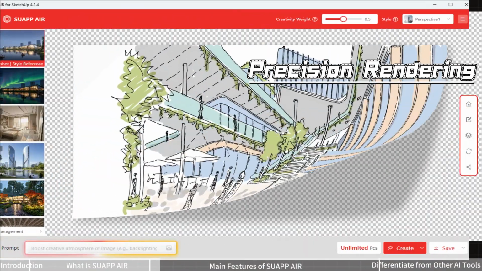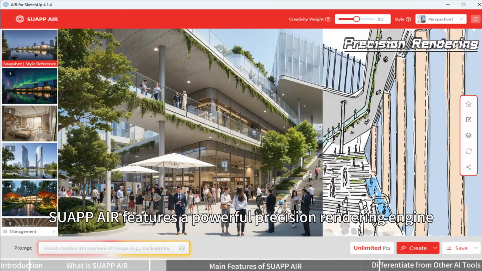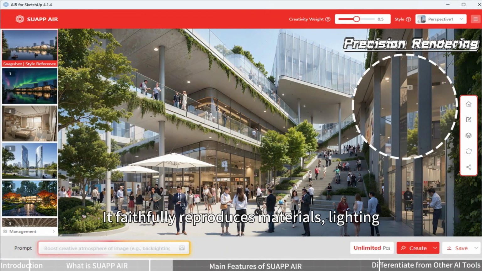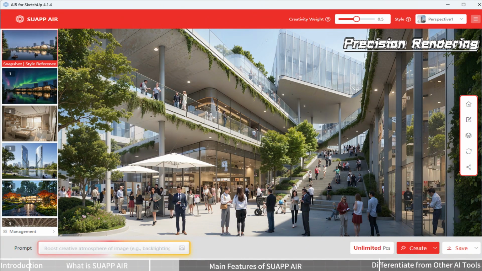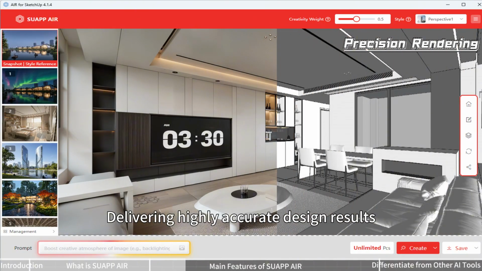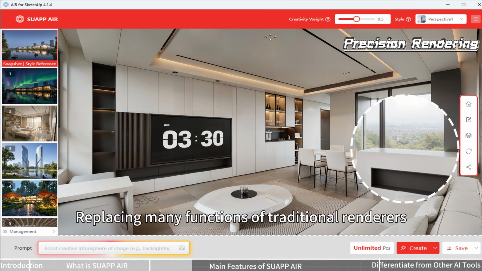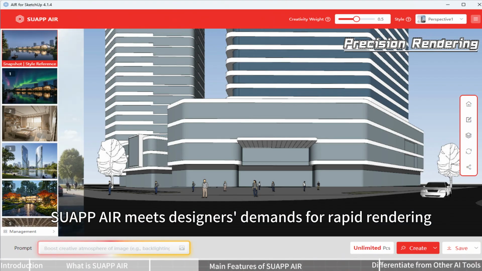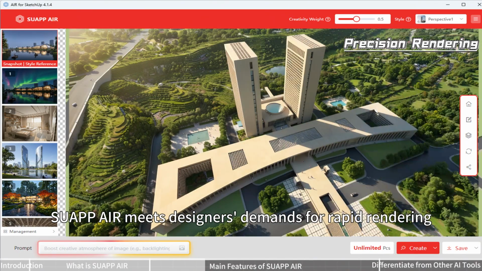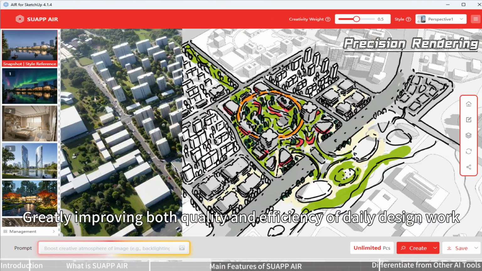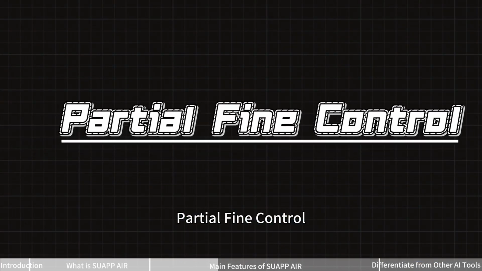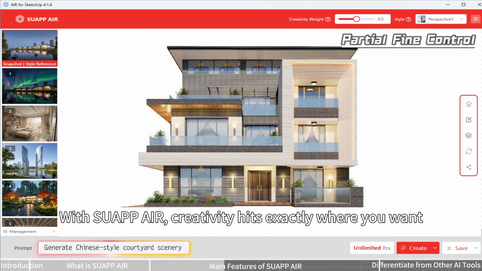Precision rendering. Suapp Air features a powerful precision rendering engine. It faithfully reproduces materials, lighting, and spatial relationships, delivering highly accurate design results at blazing fast speeds, replacing many functions of traditional renderers. Suapp Air meets designers' demands for rapid rendering, greatly improving both quality and efficiency of daily design work.